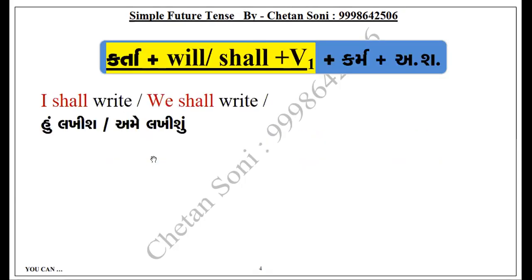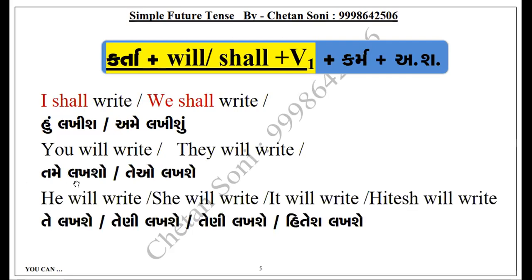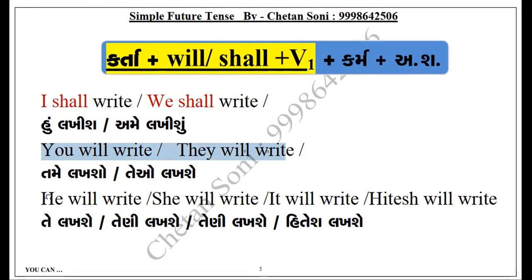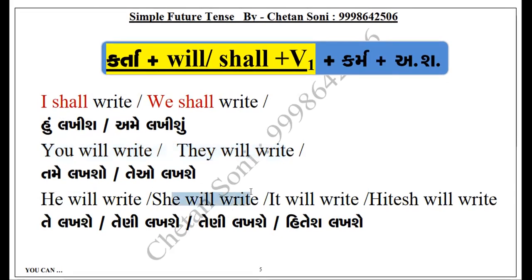Speak with me. I shall write. We shall write. This is grammar. With I and we, the first person, shall is used in grammar, and then will with everything else. But you can speak: I will write. We will write. You will write. They will write. He will write. She will write. It will write. And Hitesh will write.